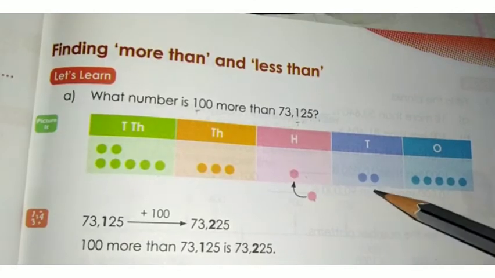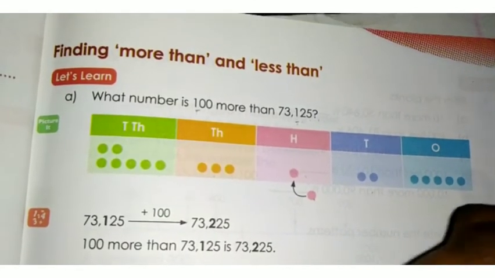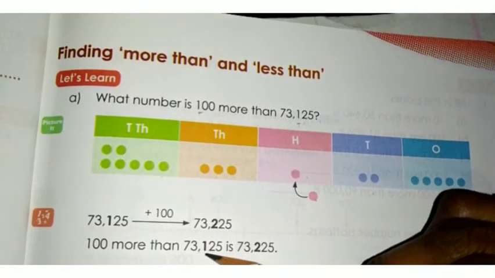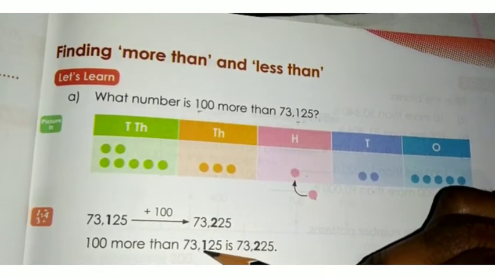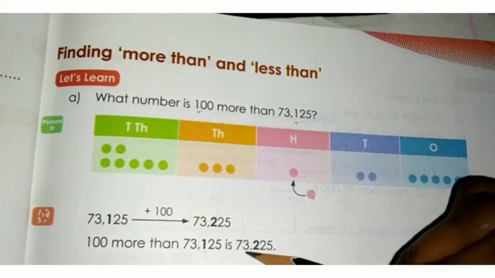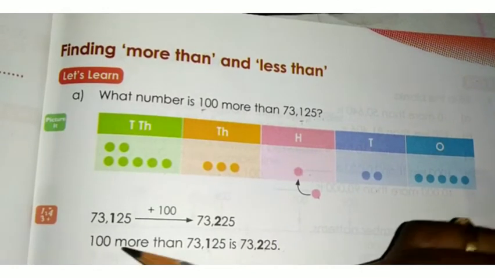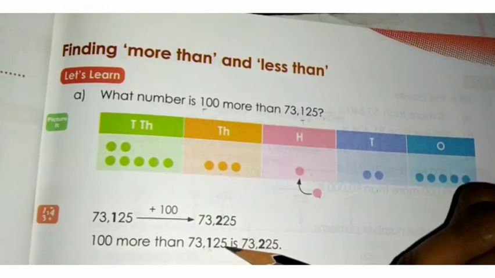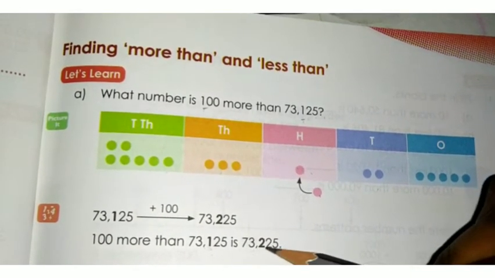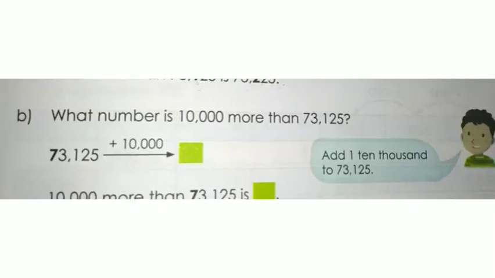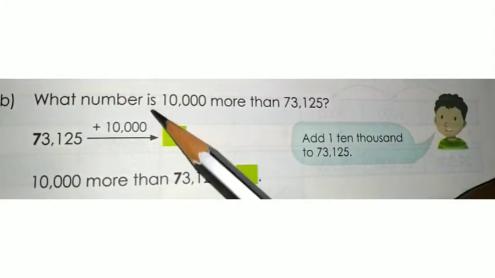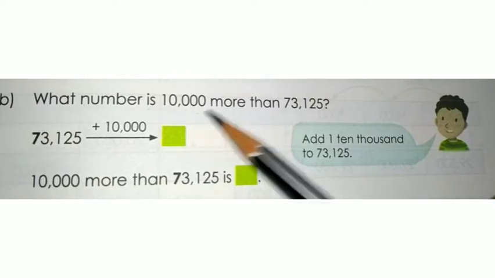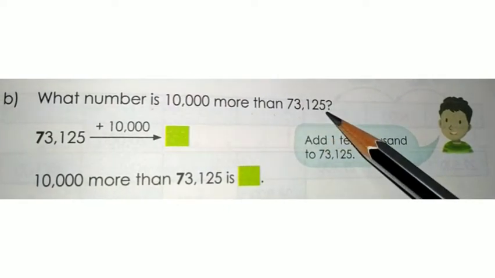225. Look here, 73,000. Instead of 1 we are adding one more, so it will be 2. 73,225. 100 more than 73,125 is 73,225.